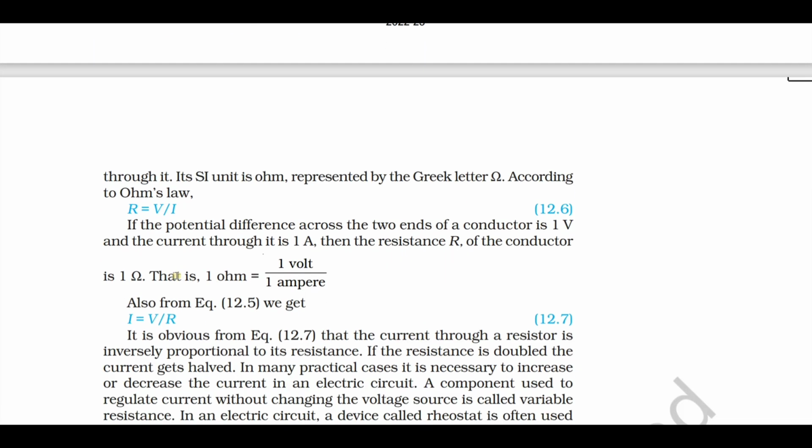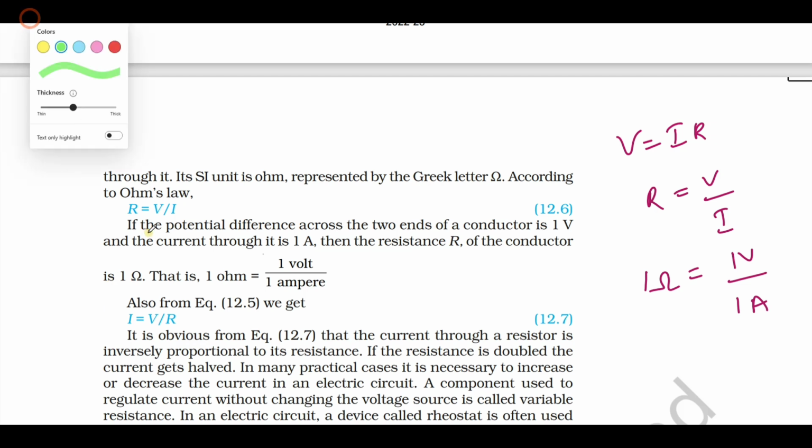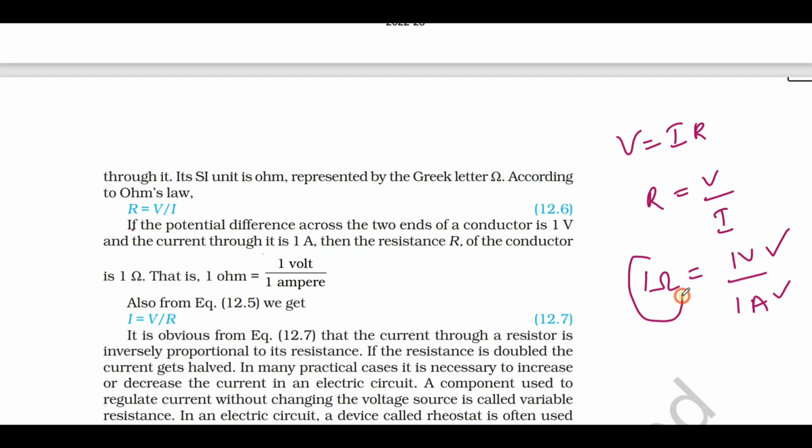An important question you can expect is, define 1 ohm. V equals what? IR. V equals IR. R equals V by I. So 1 ohm equals 1 volt by 1 ampere. That is, if the potential difference between two ends of a conductor is 1 volt and the current in it is 1 ampere, then the resistance is 1 ohm. If the potential difference is 1 volt and it carries a current of 1 ampere, then we say the conductor has a resistance of 1 ohm.